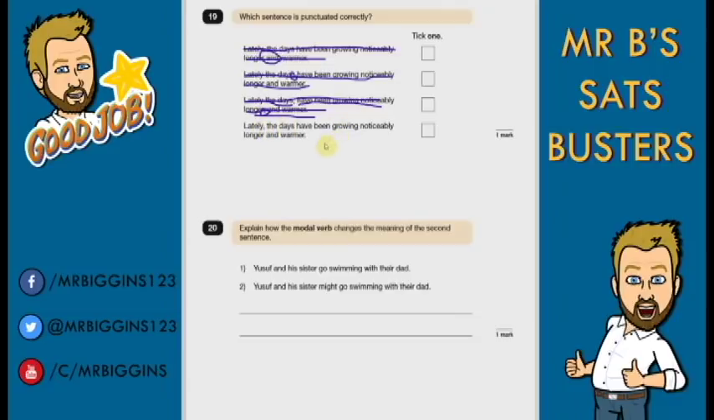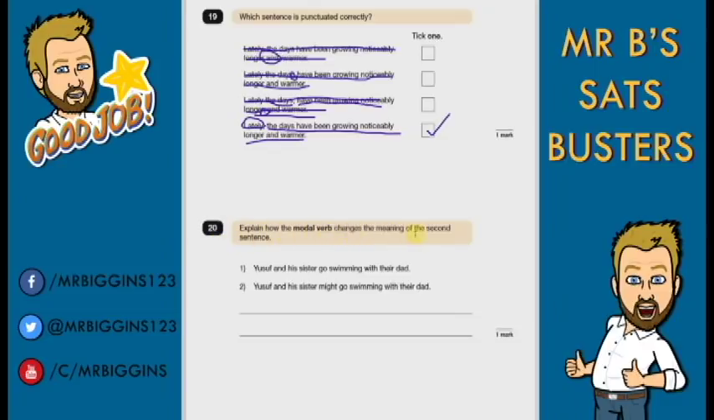So let's hope this last one makes sense. "Lately, the days have been growing noticeably longer and warmer." "Lately" is our fronted adverbial, and we have "the days have been growing noticeably longer and warmer". Makes sense on its own. We have a main clause in that one, so that one must be right.